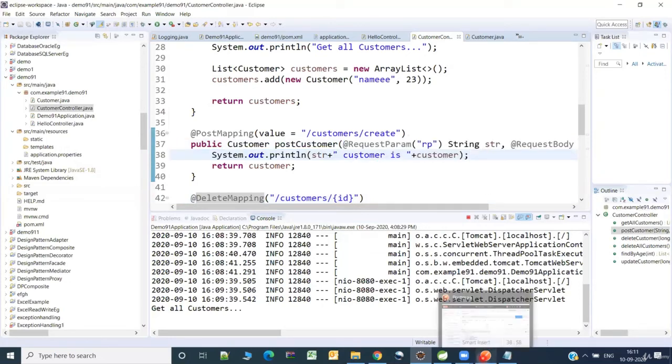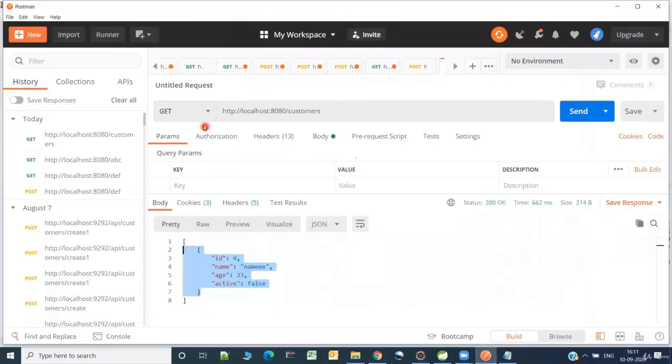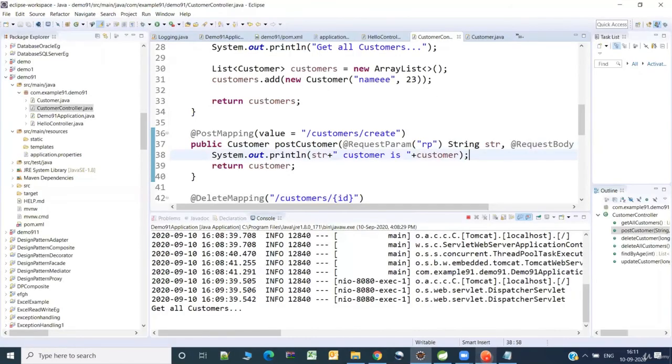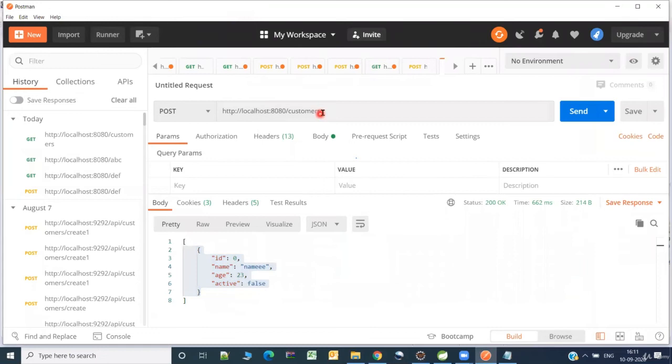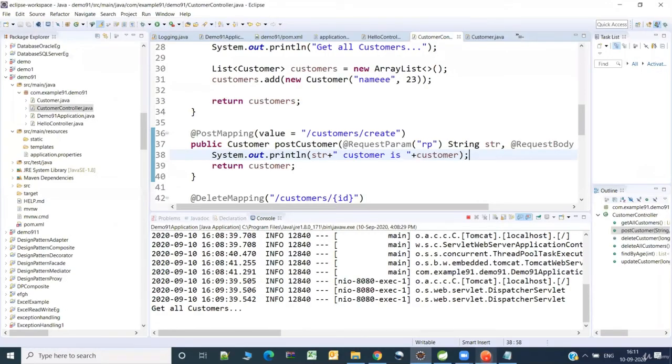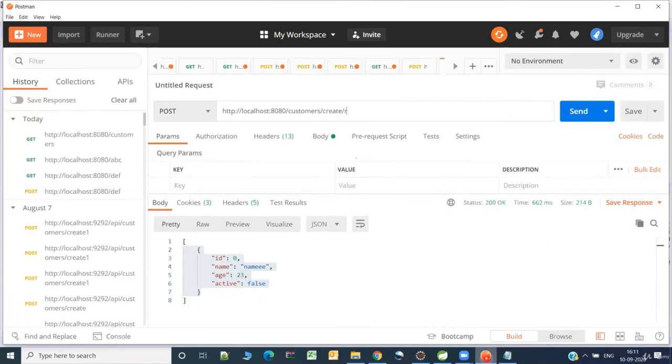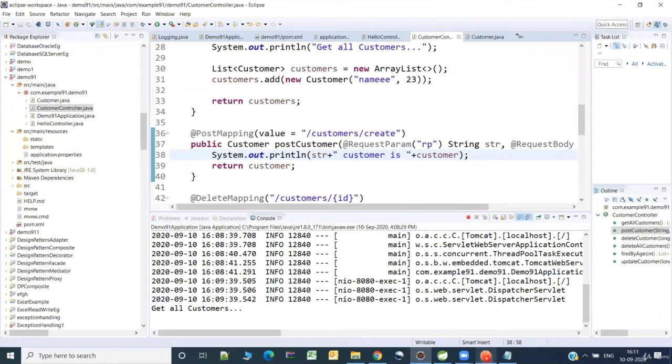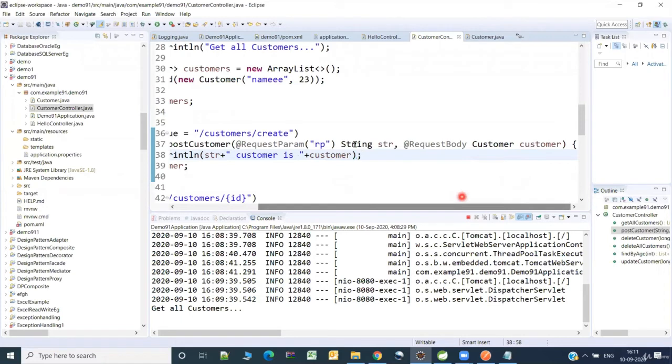So let's go to our Postman tool. I'm selecting the post method and let me specify the path as customers/create and let me specify the RP equal to, I'll just give some ID, 23, just to check how it works. It takes the 23 in the string format. Okay, anyhow, we are not consuming it. The next thing is we need to give the customer.